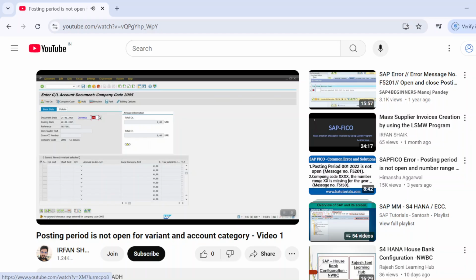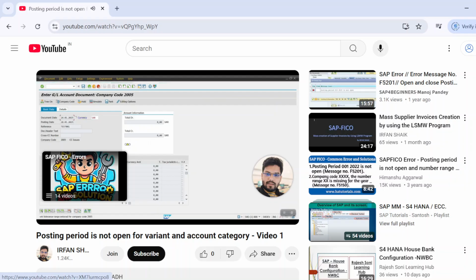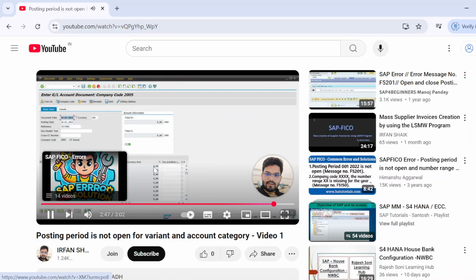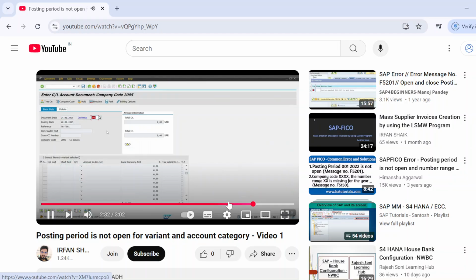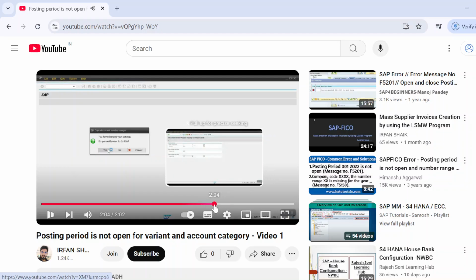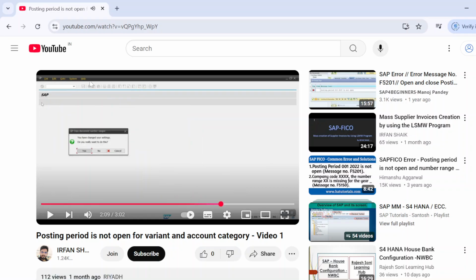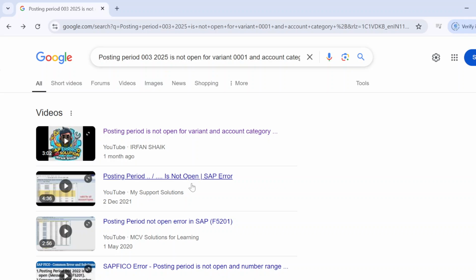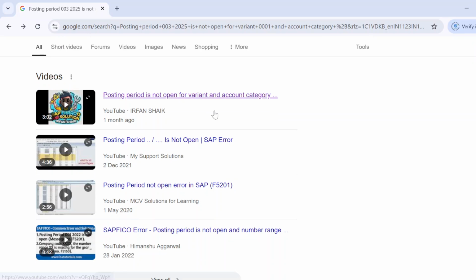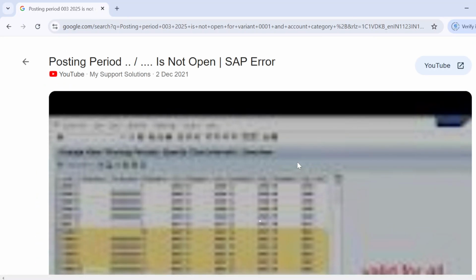Now we are getting another information message, no amount tolerance entered. Just hit enter again and again hit enter. Now you can see that error issue. Really want to do this? Yes, click, and then click on execute here. In that type of situation, you need to do hit and trial, even in real time. This is a FICO side error. Because this is not resolved with this video, maybe in another video, because whatever I have explained, it's also showing the same.